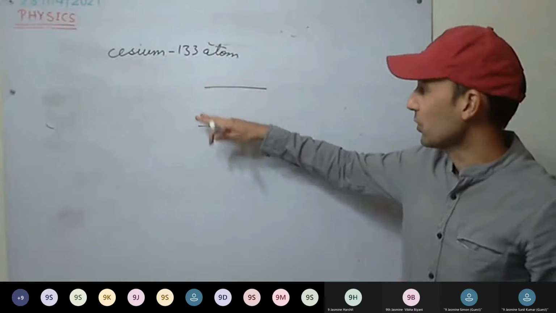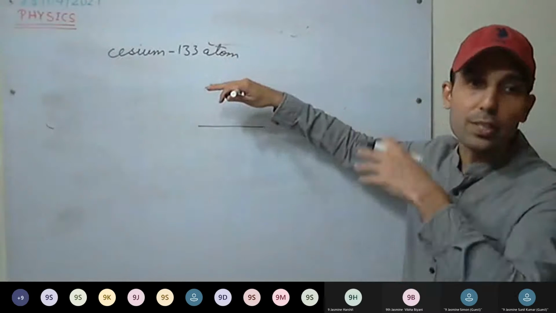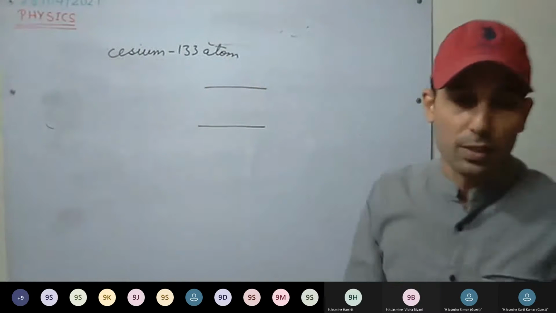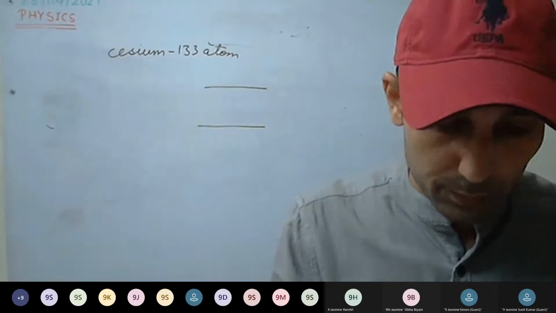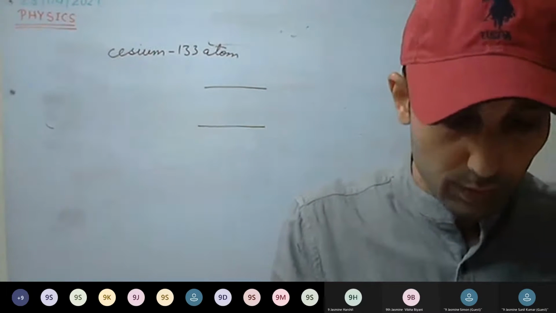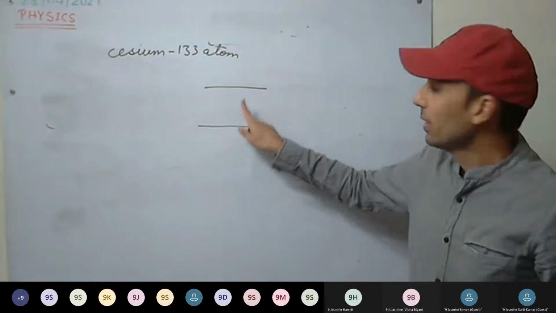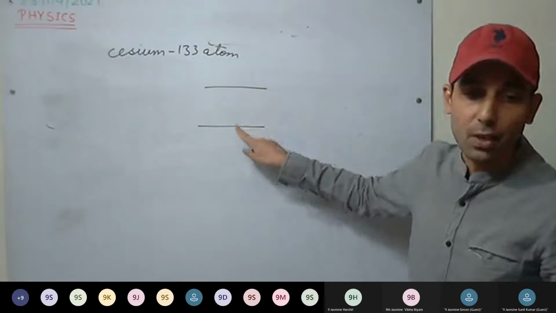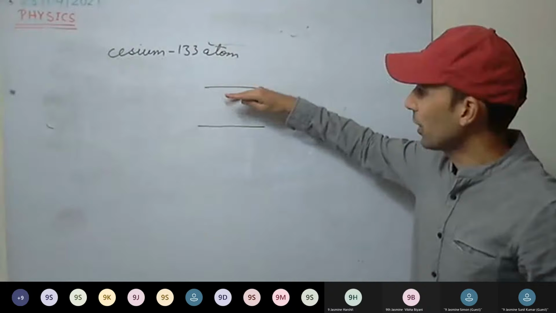So these two are the two hyperfine levels of the ground state of the cesium 133 atom.